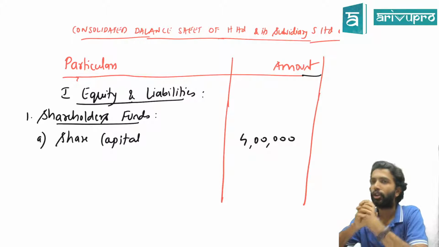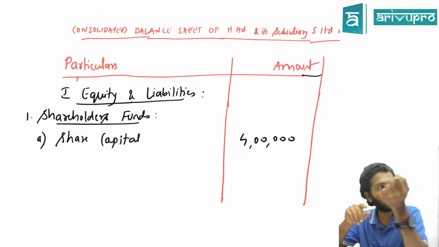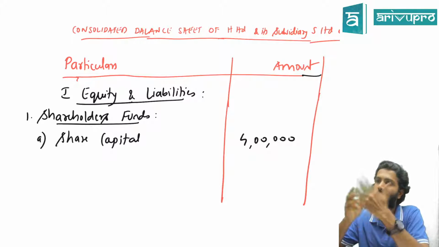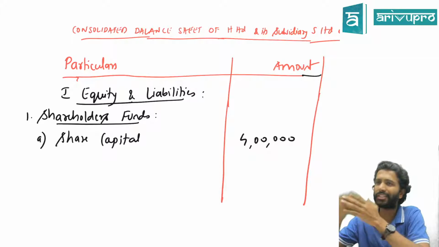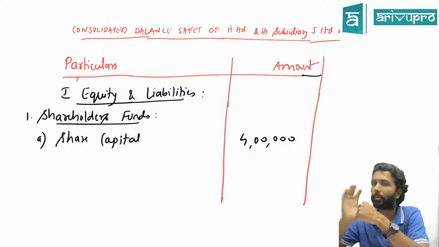Fair enough. So you will only show share capital and reserves and surplus of H Limited alone, because you don't get any control of S Limited's capital and reserves and surplus. That is sunk. You can only control assets and liabilities. Hence 100% consolidation.